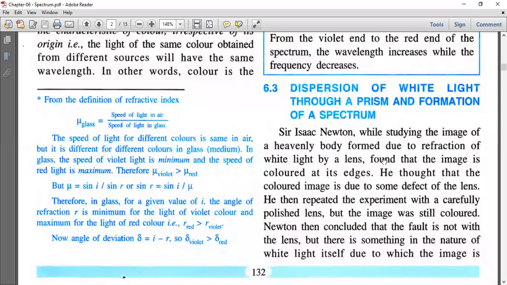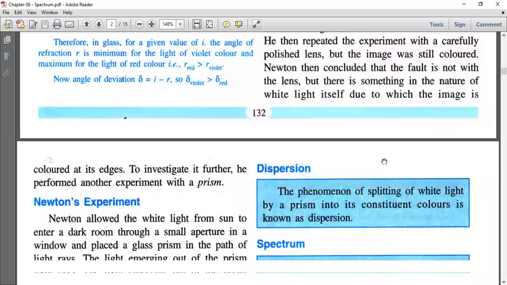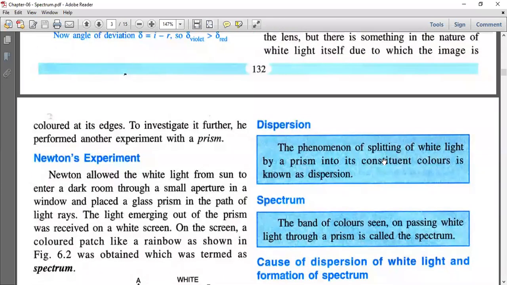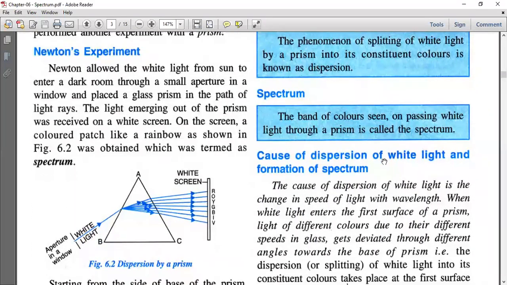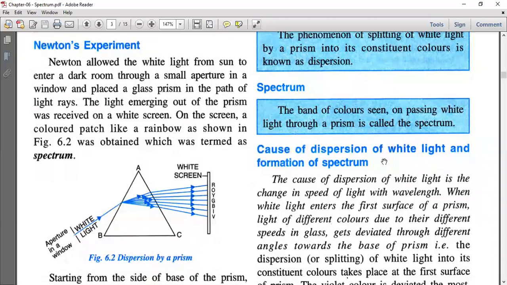He cleaned the lens properly and again repeated the experiment. Then he found that the fault is not in the lens, but something in the light. So he began the experiment known as Newton's experiment. He took a prism and allowed the white light to pass through it. He made a small aperture so that white light should pass, and as soon as the white light falls on the prism, what happens? There is occurrence of refraction of light.